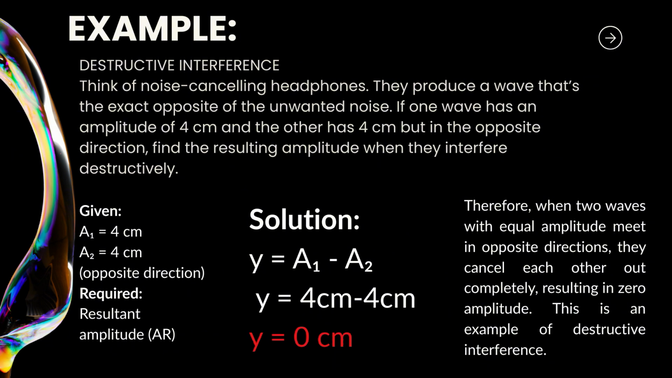So if one wave has an amplitude of 4 centimeters and the other has 4 centimeters in the opposite direction, the result will be y equals 4 minus 4 equals 0. The waves cancel out completely, creating silence. You can picture this as a crest and trough meeting and flattening out into a straight line.